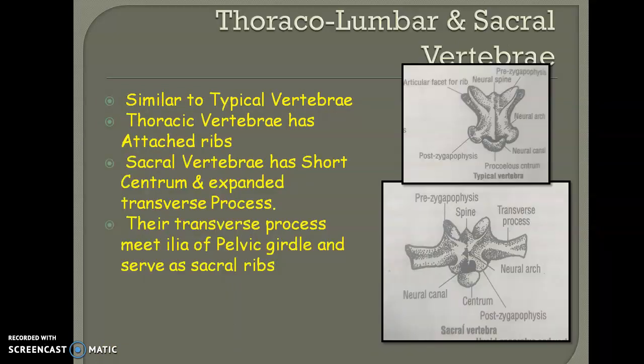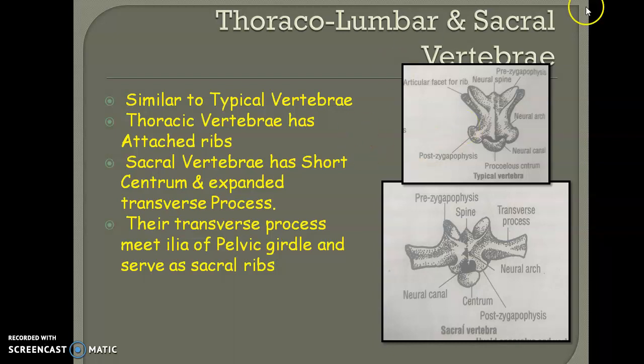Then come the thoracolumbar and sacral vertebrae. I told you that this region is mainly concerned with supporting the thoracic region as well as the sacral region. In the thoracic vertebrae, the structure is very similar to the typical vertebrae. But here, as it is in the chest region, the thoracic vertebrae will be attached with the ribs itself.